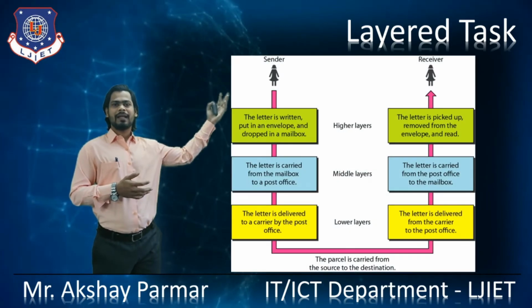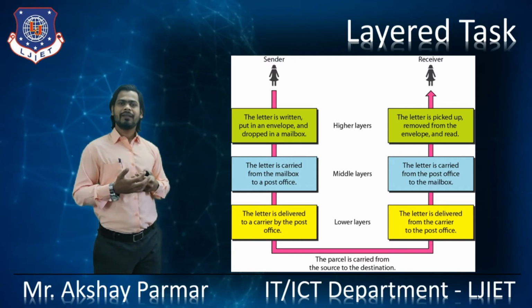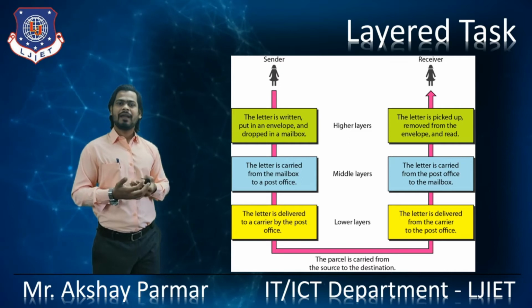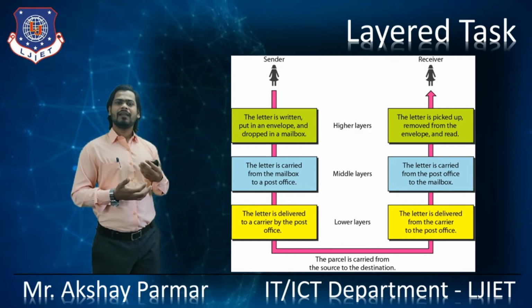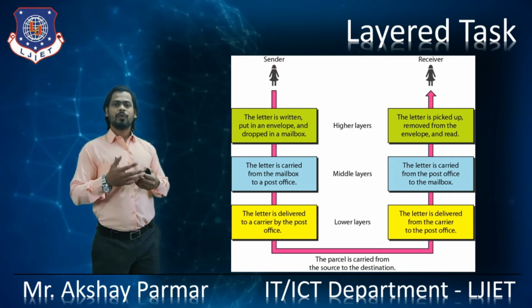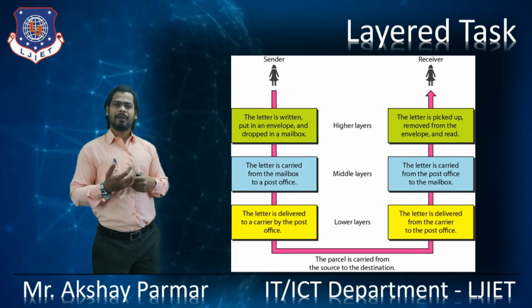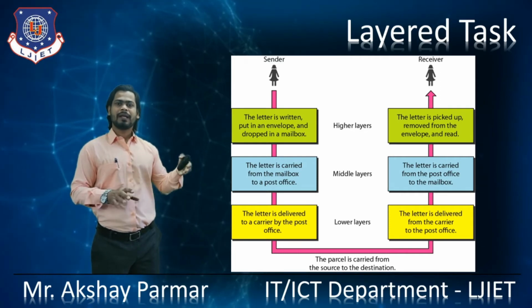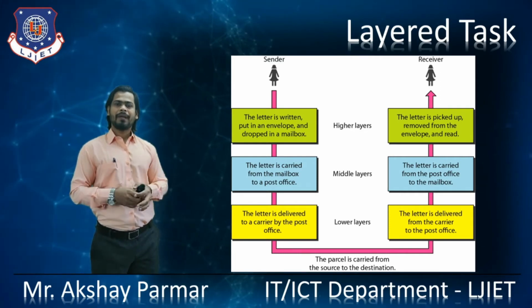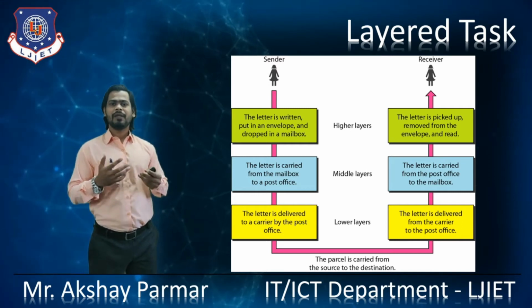Here you are the sender and your friend is the receiver. We can divide the task into the higher layer, middle layer and the lower layer. In the higher layer task, you as a sender will write the letter by hand or get it printed, put that letter into the envelope and drop it into the mailbox, right? This is the higher layer task done by you.